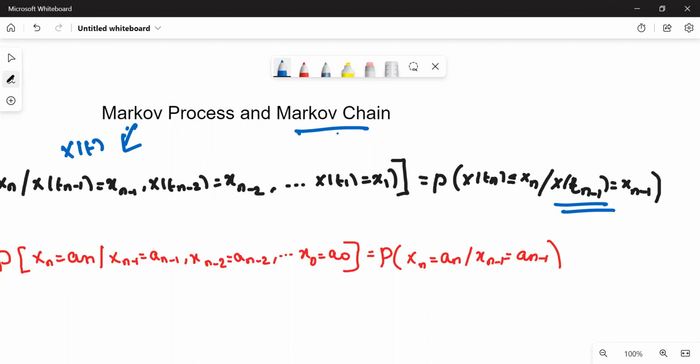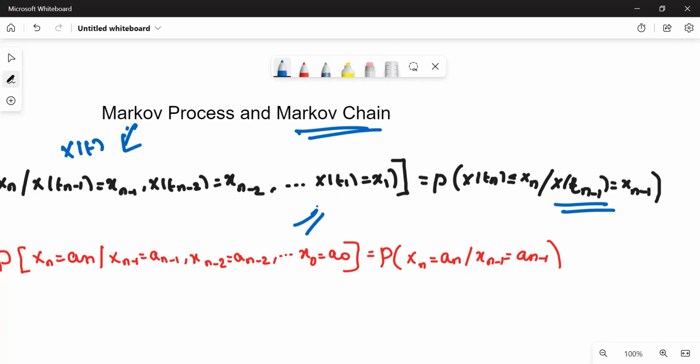Then what is a Markov chain? A random process or Markov process X(t) is said to be a Markov chain if it satisfies this equality condition, that is, P of Xn is equal to an, given Xn-1 is equal to an-1, Xn-2 is equal to an-2, and so on, X0 is equal to a0, is equal to P of Xn is equal to an, given Xn-1 is equal to an-1.